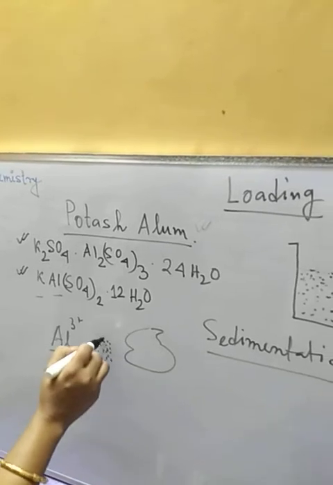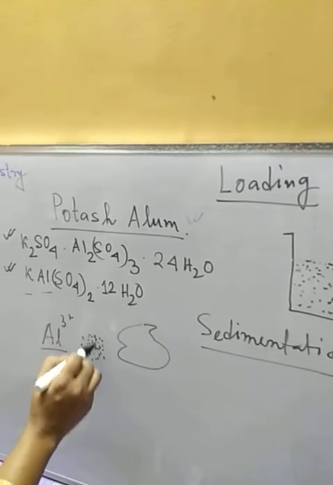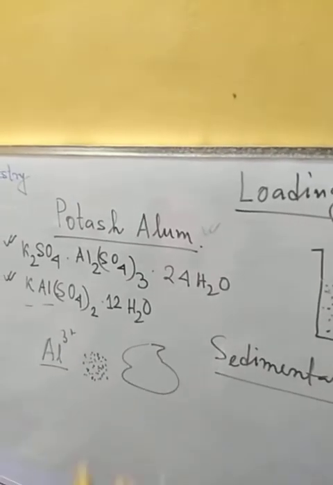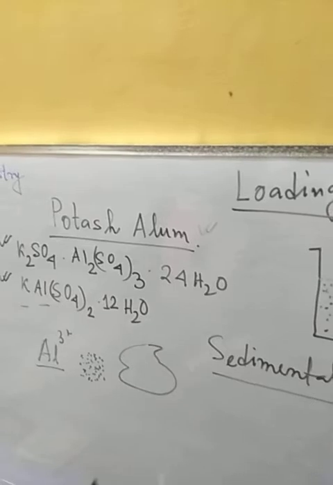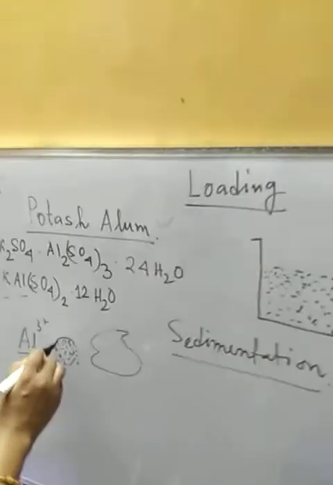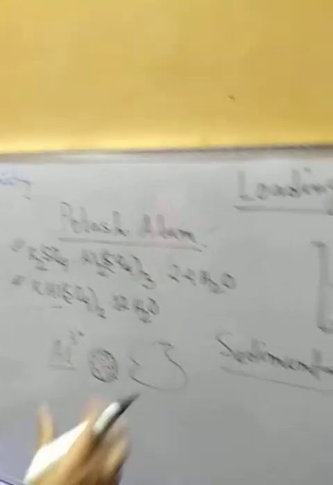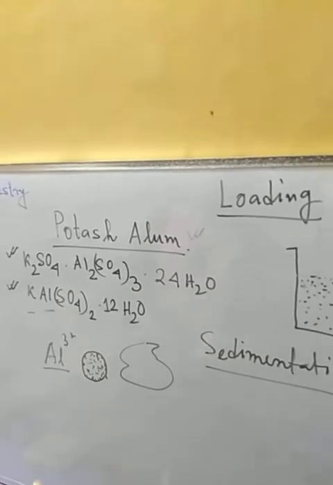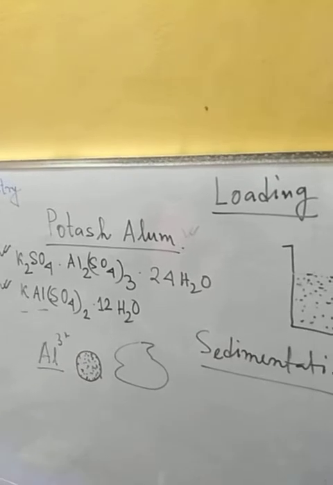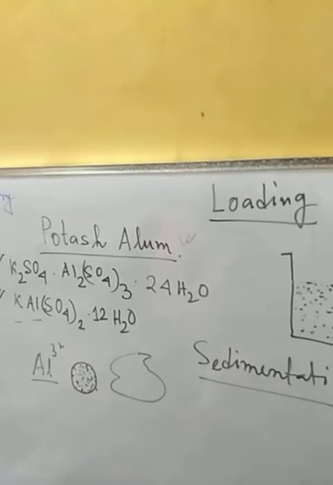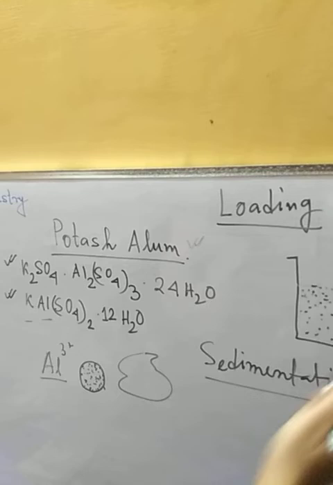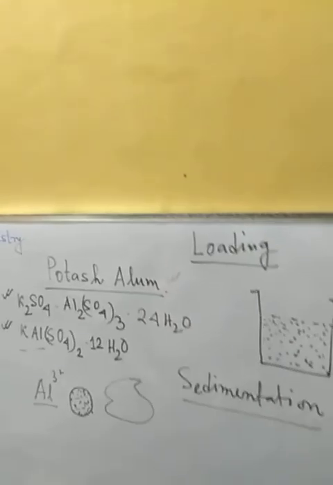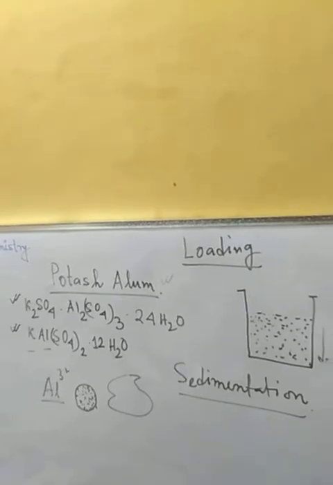Suppose these are the particles of mud; it will make the particles get joined together, and when the particles get joined together, it will form a bigger particle and become heavier, and as it becomes heavier, it will easily settle down at the bottom of the beaker or the container. That means the process of sedimentation becomes faster if we use alum.